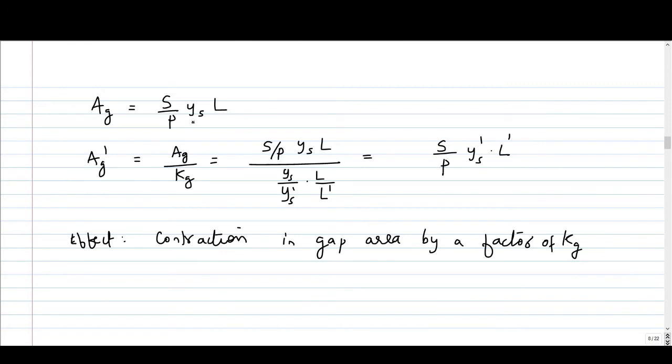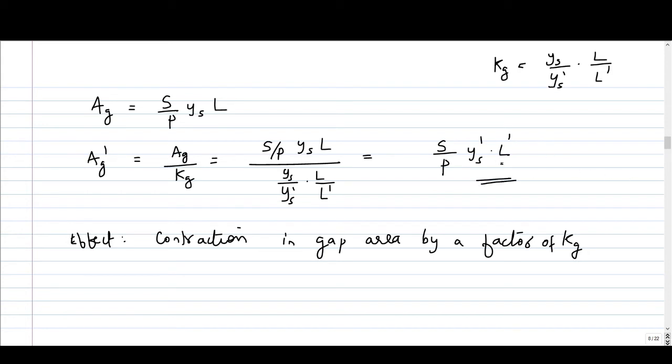So Ag is S by P into Ys into L, and Ag dash we have seen is Ag by kg. So I have substituted the value of kg here. Kg we have derived in the previous video. It is Ys by Ys dash into L by L dash. If you cancel Ys and L, you will get S by P into Ys dash into L dash.